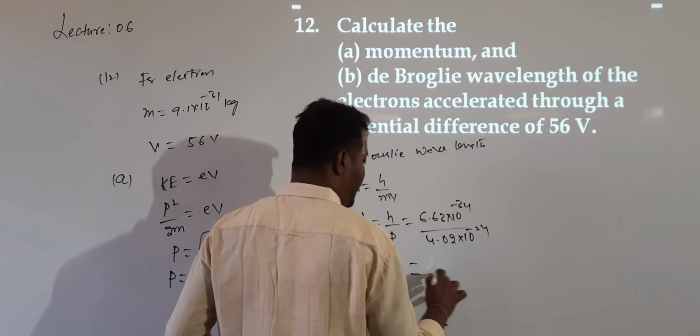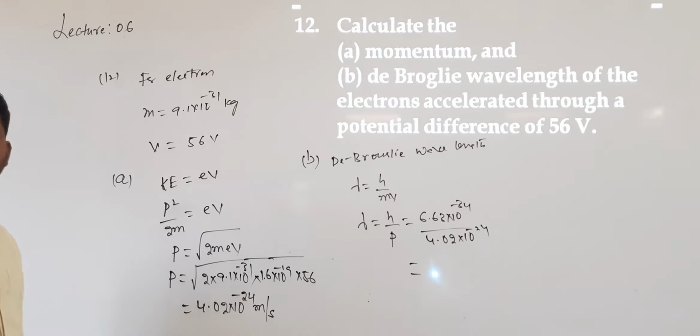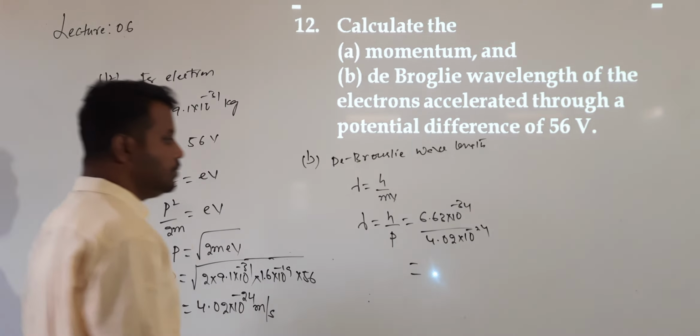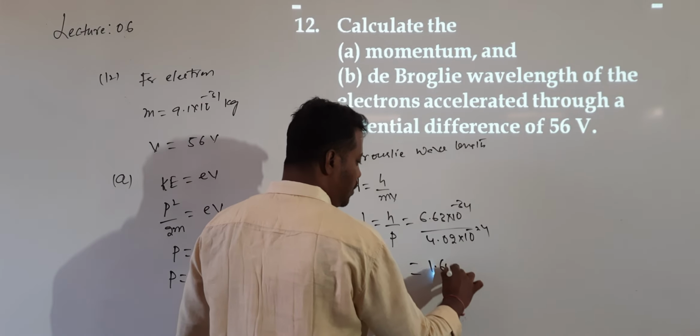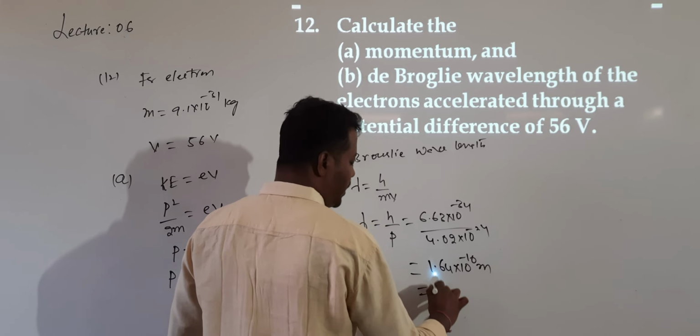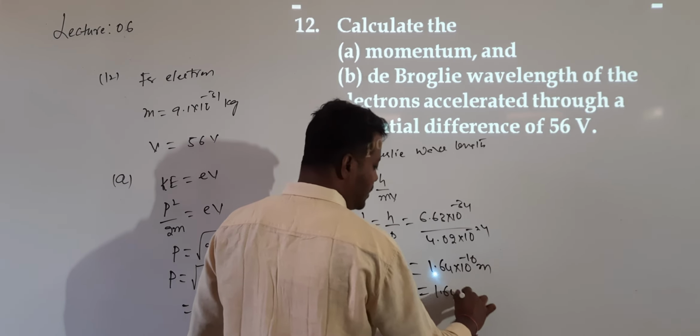The answer will be 1 point something. And what is the answer for lambda? So the lambda value is 1.64 into 10 power of minus 10 meters, which is given by 1.64 angstroms.